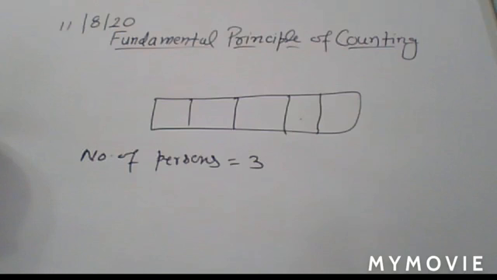Hence the required number of ways is equal to 5 into 4 into 3. Multiplying, you have 60. Means in 60 number of ways they can sit on 5 vacant places.